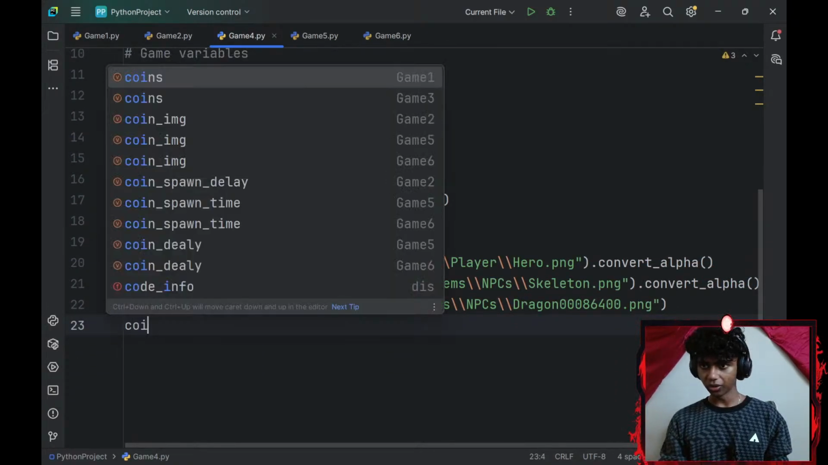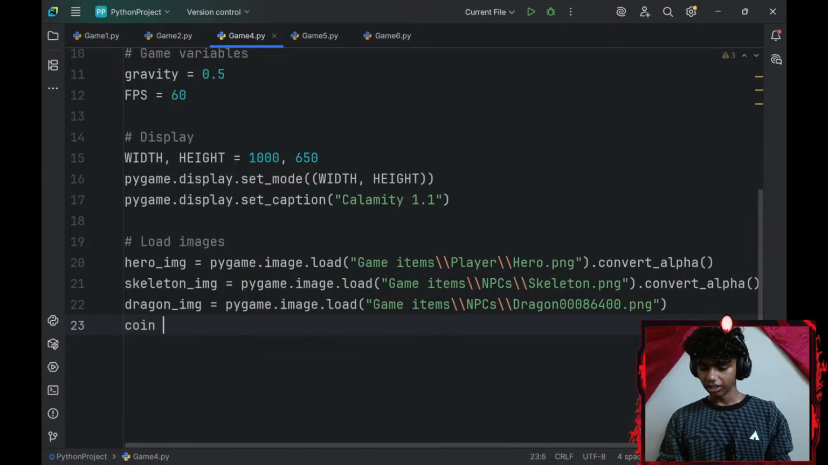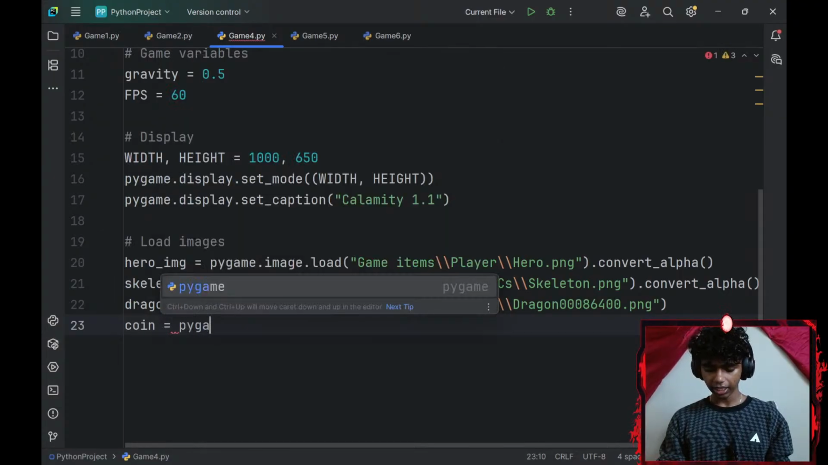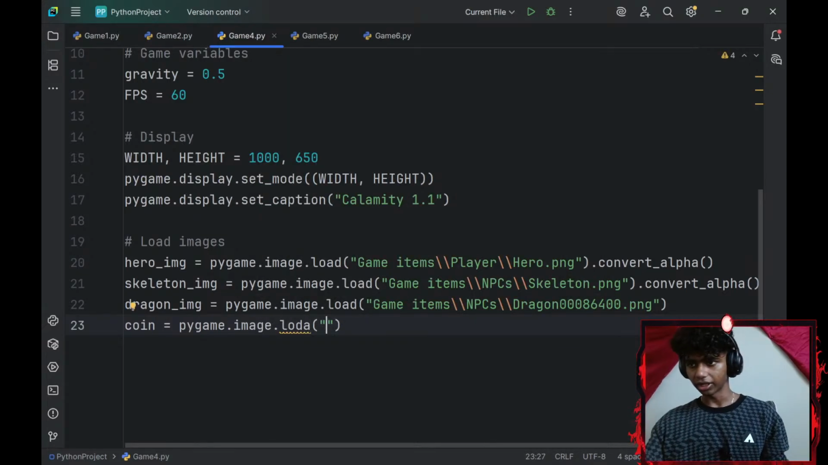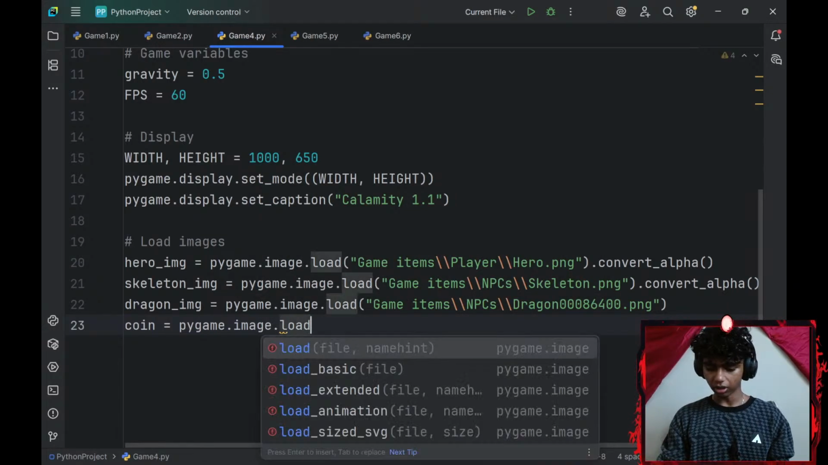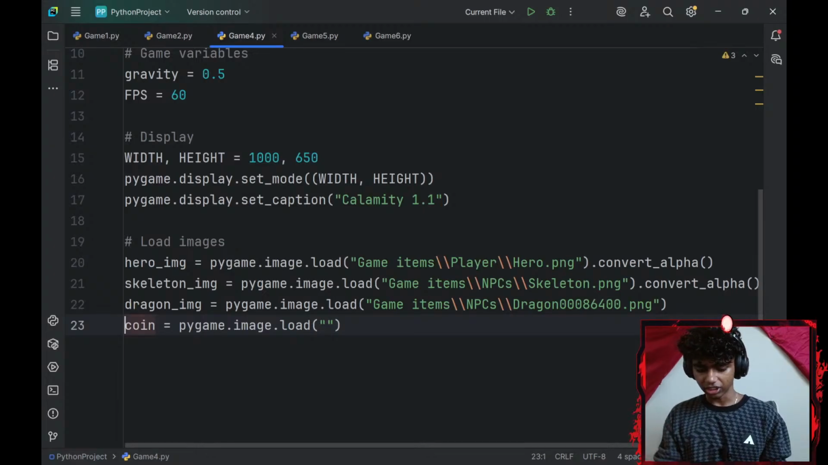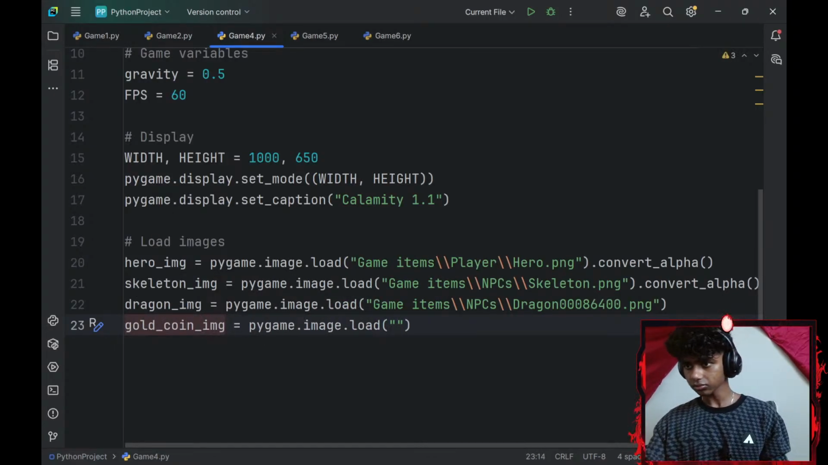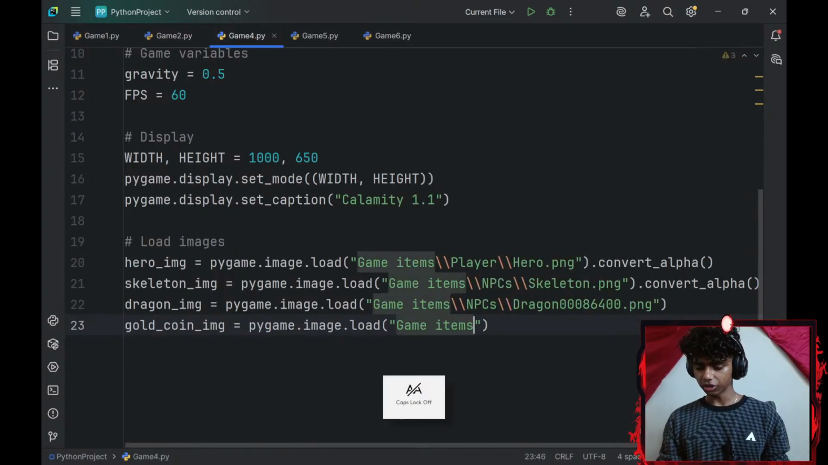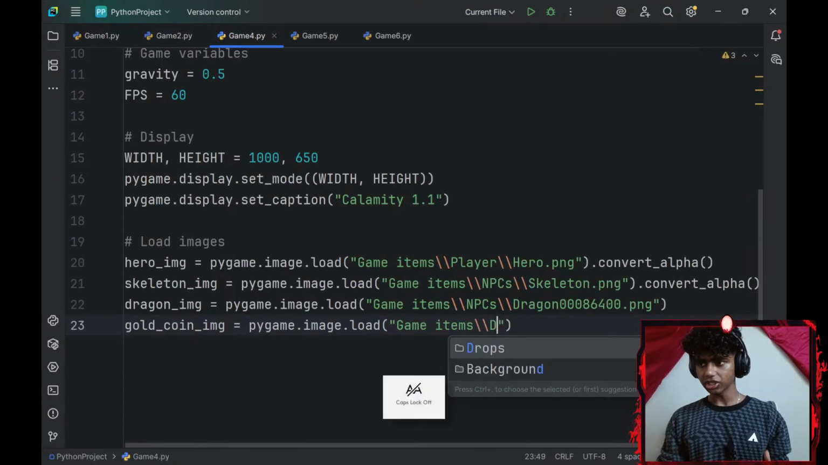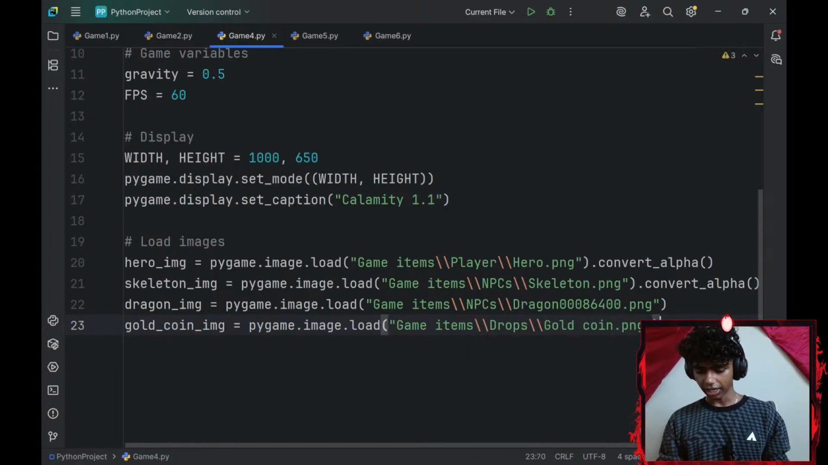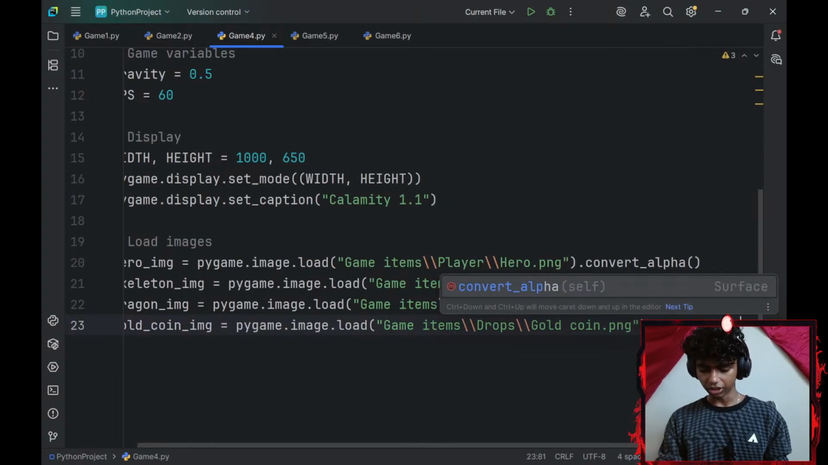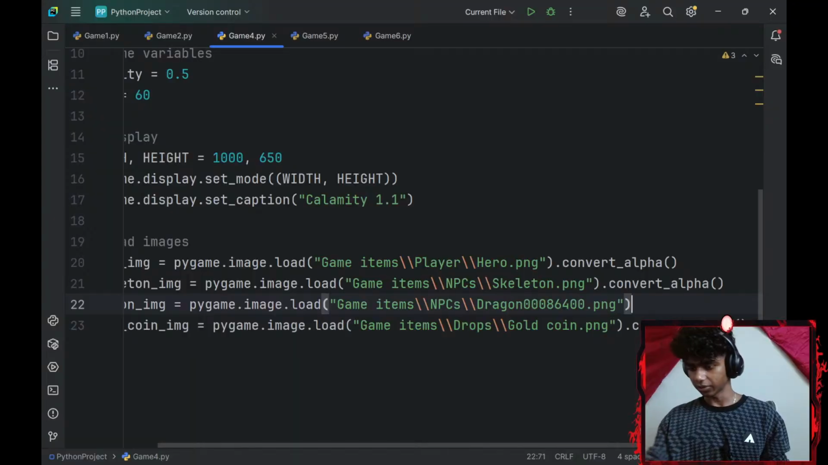And then I would need a few coins in my screen as well that the player can collect. So I'll go with coins. Coin equals pygame.image.load. Okay, I'll give the file path for my coin. This is going to be a gold coin. So I could write here gold_coin_image. It's the same thing. The file path is going to be game items followed by 2 forward slashes. This goes under my drops category, 2 more forward slashes, gold coin PNG. And since it is a PNG, I will convert it to alpha.